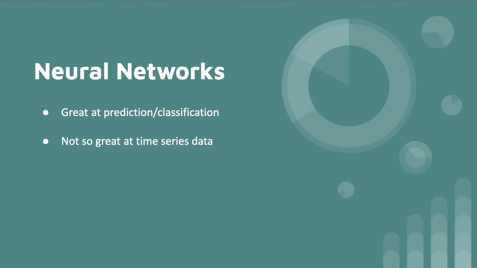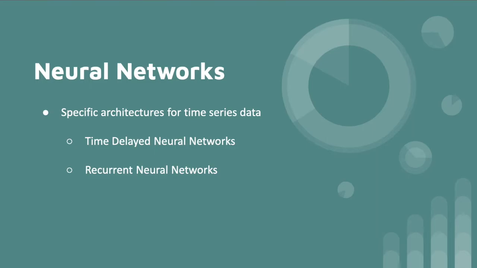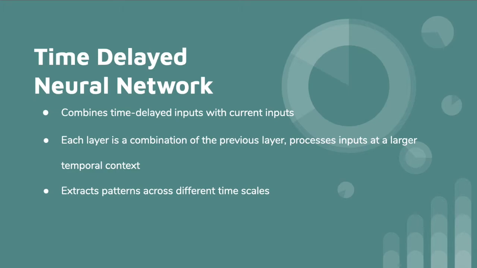However, they are not so great at handling time series data, that is, data that is separated and affected by time. We focused on two specific architectures of neural networks, which work well for time series data. They are the time-delayed neural network and the recurrent neural network. The time-delayed neural network combines time-delayed inputs with current inputs. Each layer is a combination of the previous layer and processes inputs at a larger temporal context than the previous layer. The TDNN extracts patterns in weather across different timescales.